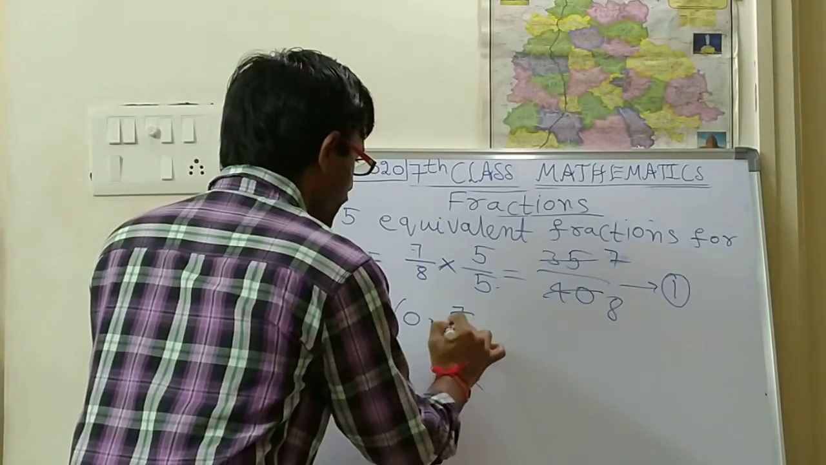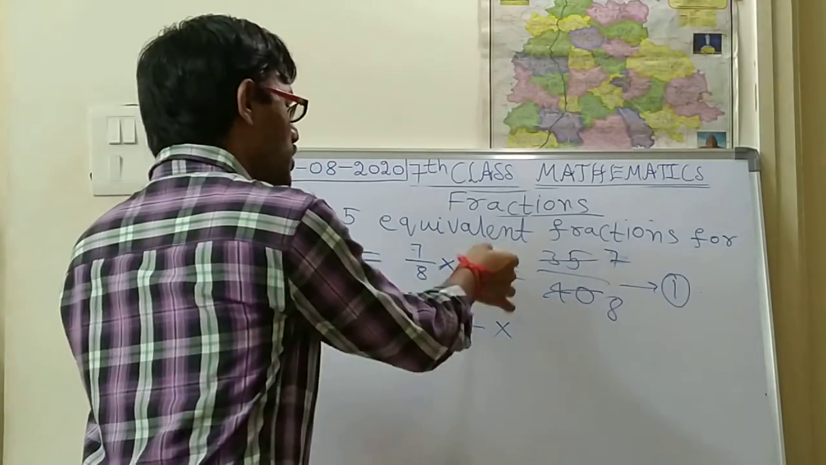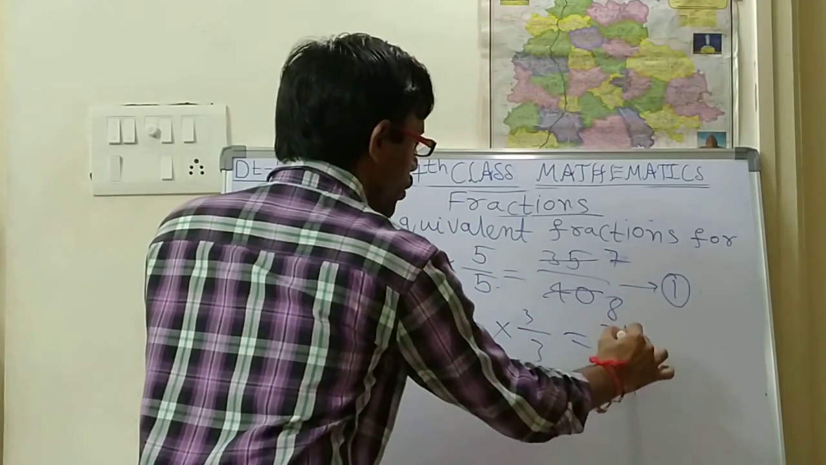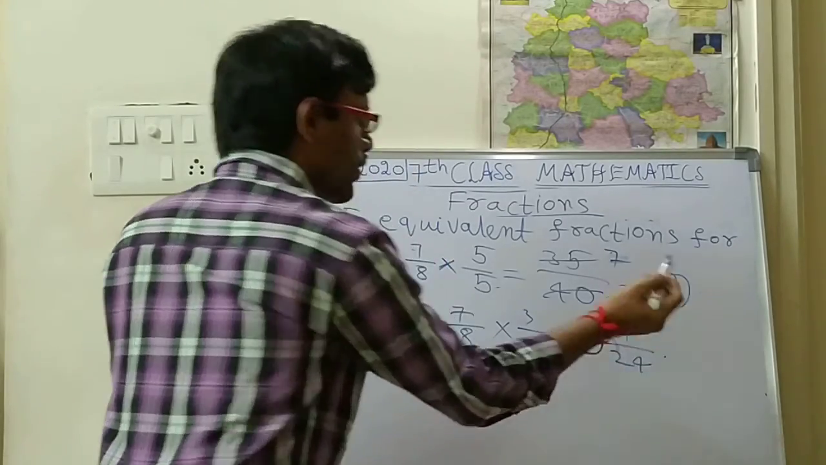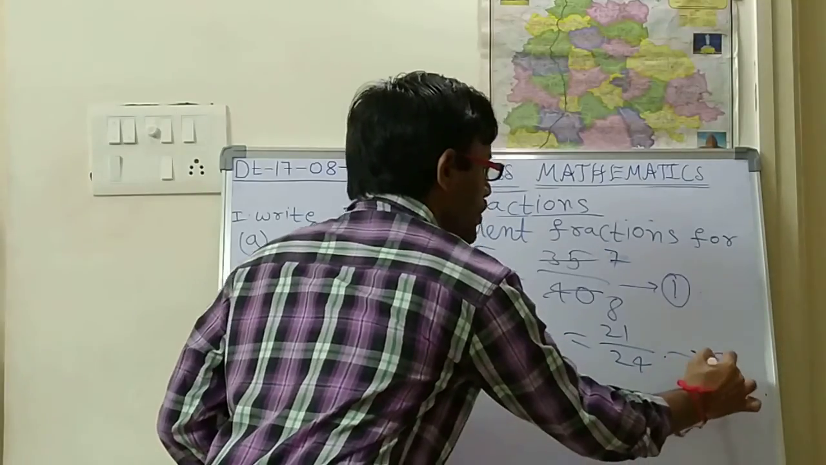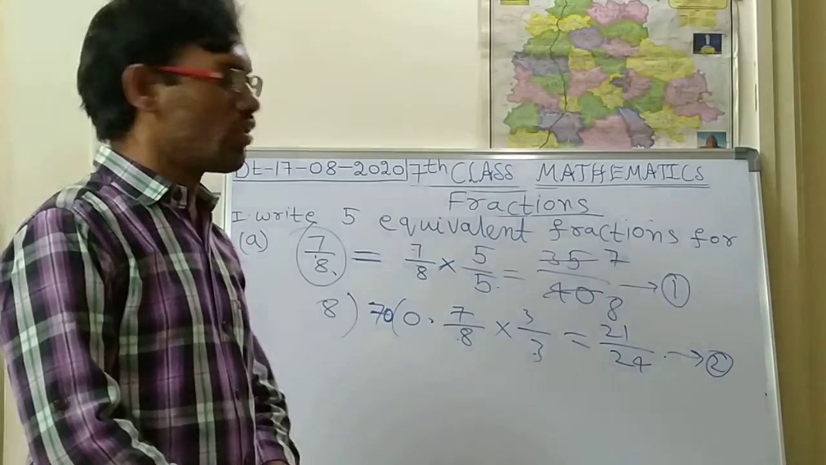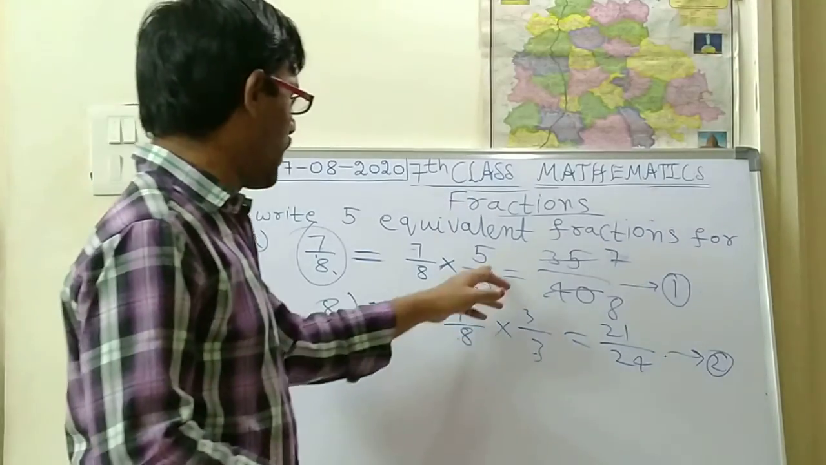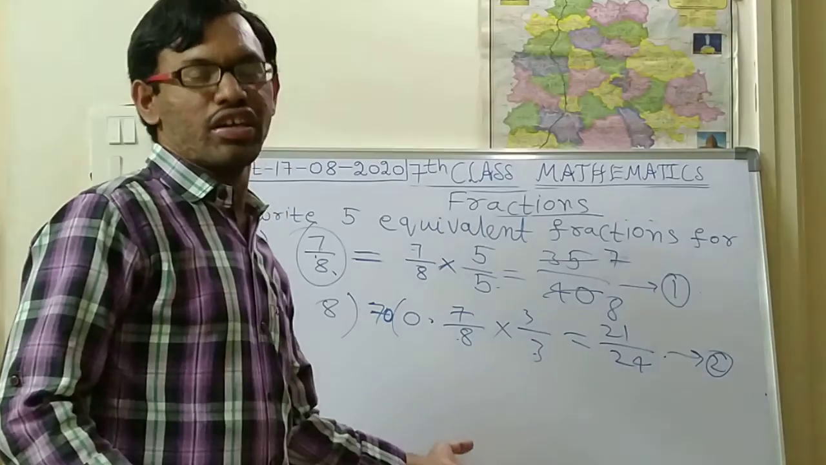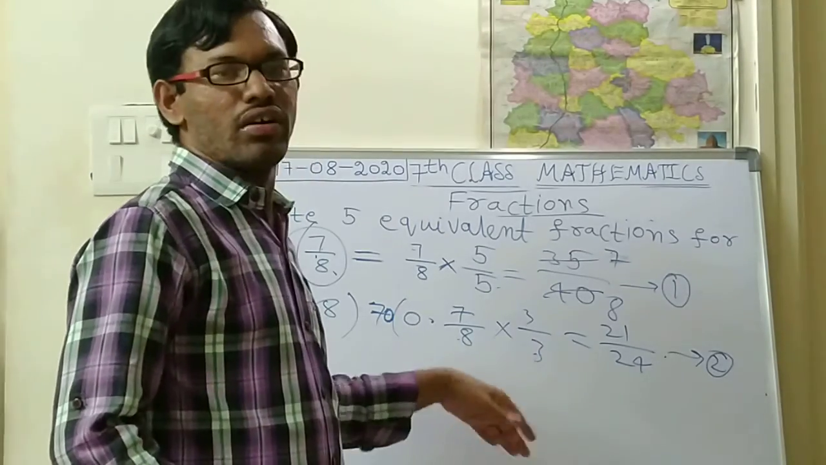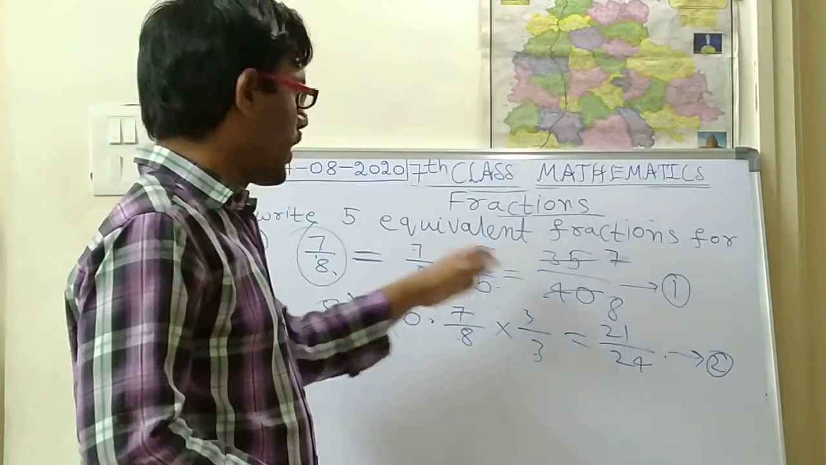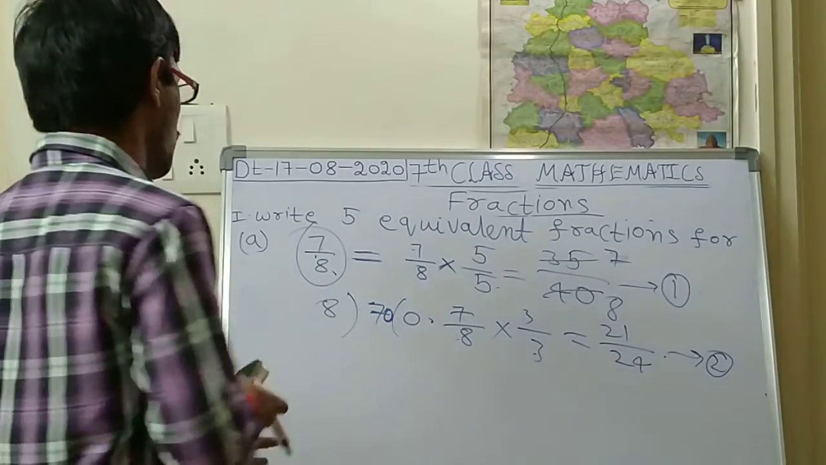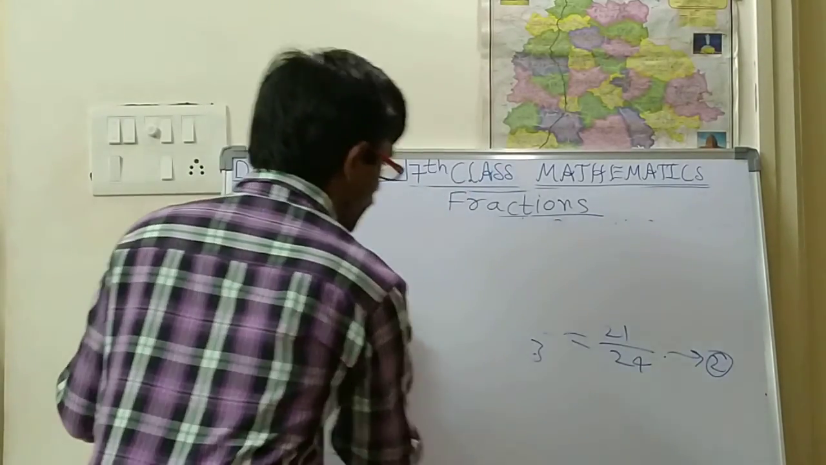What is another equivalent fraction? Write the same 7 by 8 into, change this number. Instead of 5 you write 3 by 3. So 3 by 3, 7 3s 21 by 8 3s 24. This is the second equivalent fraction. Like that you write another 3. So 1, 2, 3, 4, 5. Take any number: 5, 3, next take 2, next take 9, next take 1, next take 10. Like that you take up to 5 equivalent fractions. So this is about writing equivalent fractions. I hope you have understood. Okay, next bit.